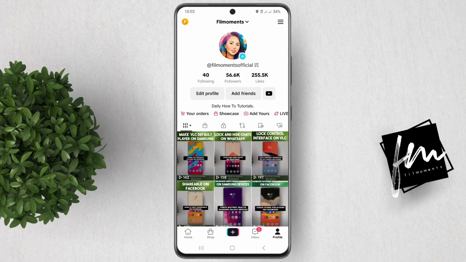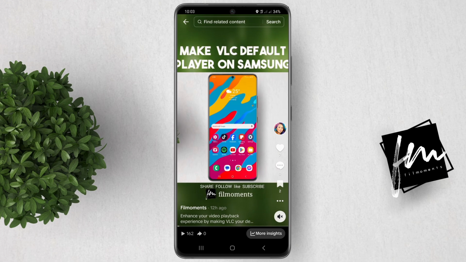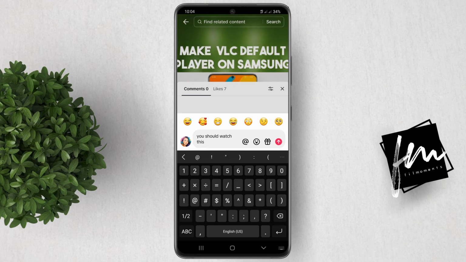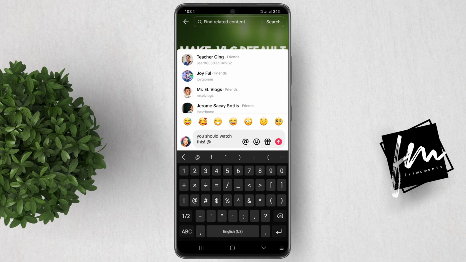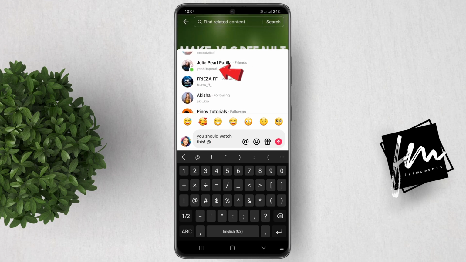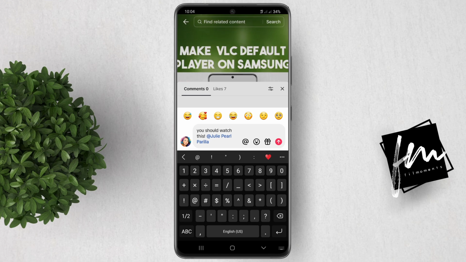Open the TikTok app and find the video you want to comment on. Tap on the comment box and type your comment. To tag someone, type @ or the ampersand. A list of suggestions will appear. Tap on the username of the person you want to tag. Your comment will now be tagged with that person's username.